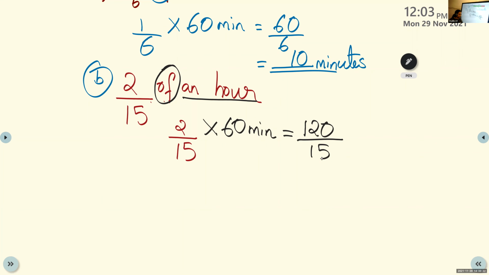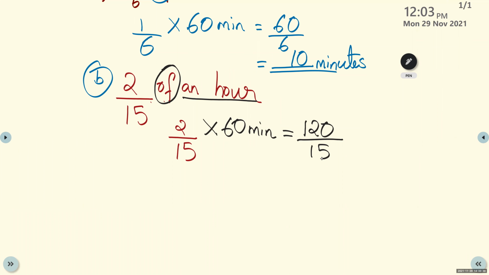You have to do this alone. See, children, here the divisor is 15. You don't know the table of 15. What you have to do? Multiply and write down the table: 15 times 1, 15 times 2, 15 times 3.